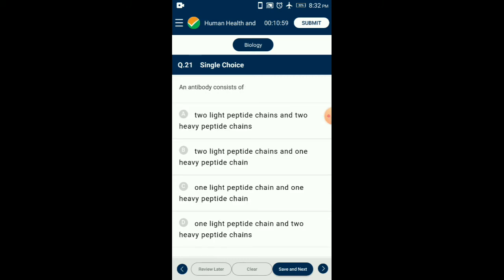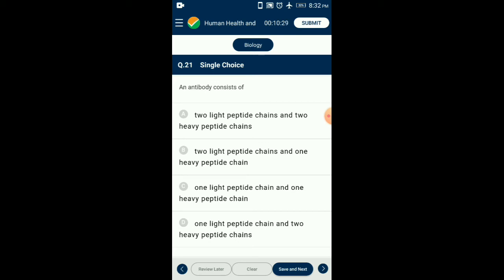Question number 21. An antibody consists of? Immunoglobulins or antibodies are glycoproteins made up of 4 polypeptide chains that are linked by disulfide bonds. There are 2 heavy chains made up of nearly 440 amino acids, called H chains. There are 2 light chains made up of nearly 220 amino acids, called L chains.